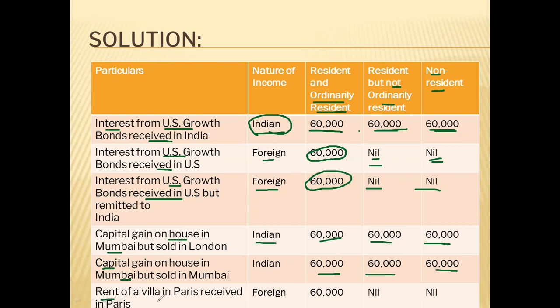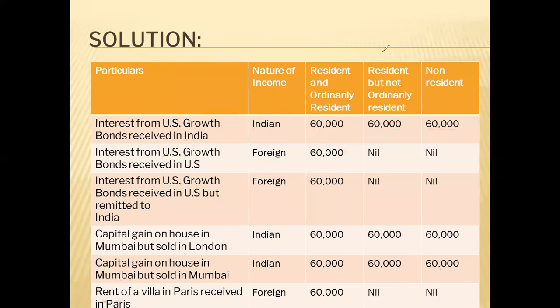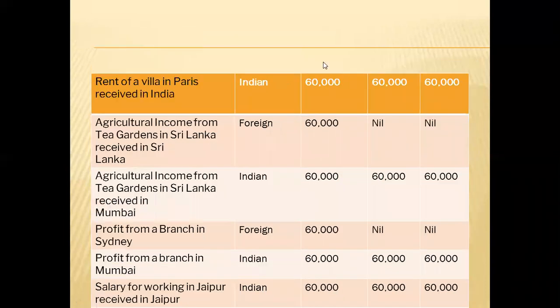Rent of villa in Paris received in Paris. Both receipt and earning is outside India, so it will be a foreign income. Only ordinary resident will pay tax. Others will not pay tax on this income. Next, rent of villa in Paris received in India. Here, receipt of rent is in India, so this will be an Indian income.